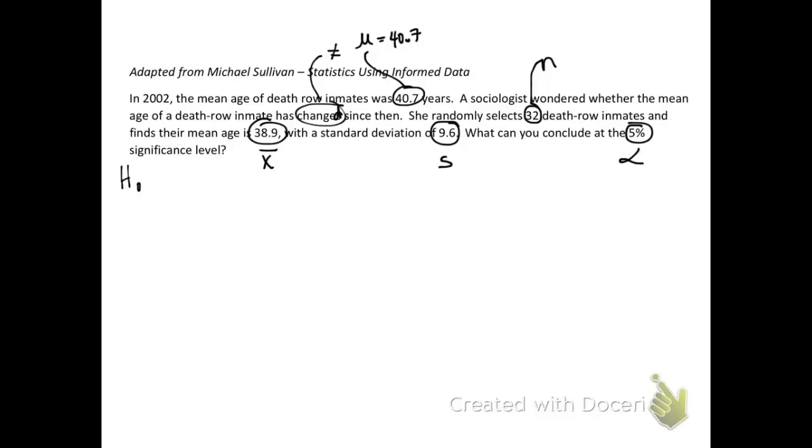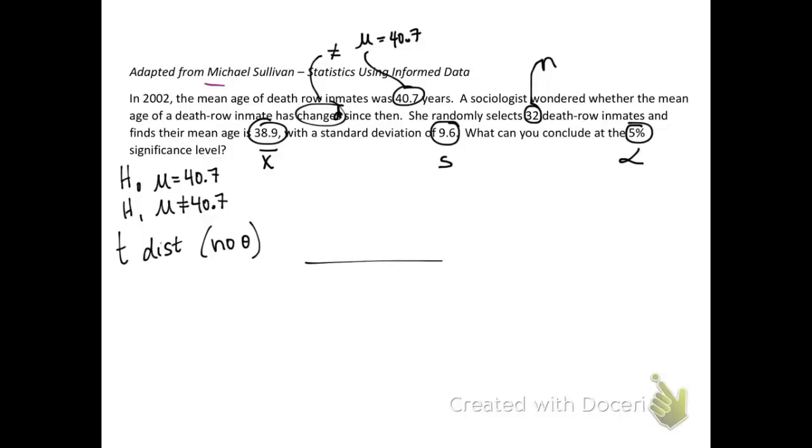Let's set up the null and the alternative hypothesis. The null hypothesis is the mean hasn't changed. In other words, the mean is equal to 40.7. The alternative is it's not equal to 40.7. It's changed. This is a t distribution. We have not been given the population standard deviation or sigma. So let's set up our t distribution here.